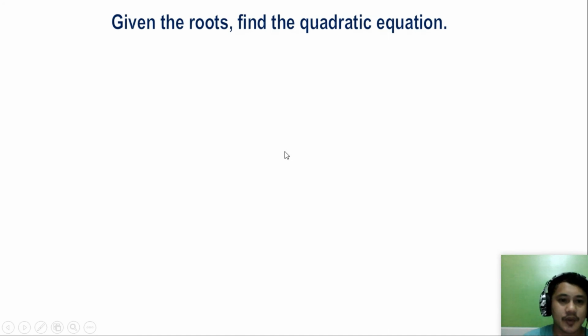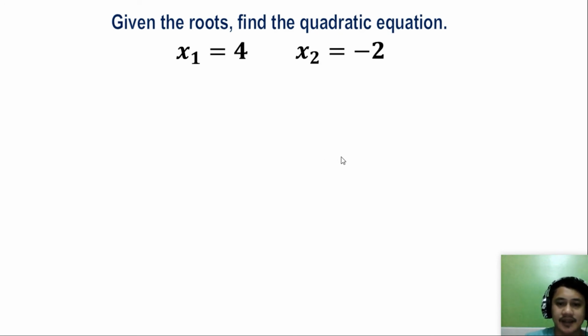Okay? I'm going to add another topic which is related to our lesson. So given the roots, you are going to find the quadratic equation. There are two ways of finding the quadratic equation given its root. For example, the roots are positive 4 and negative 2. Okay? So first method, you are going to get the sum and the product of the roots.